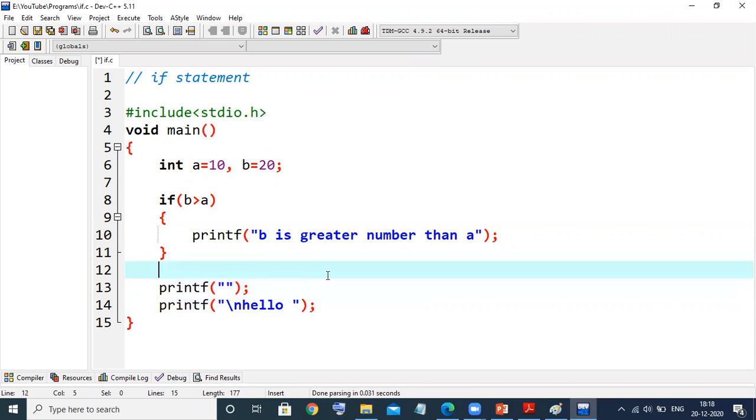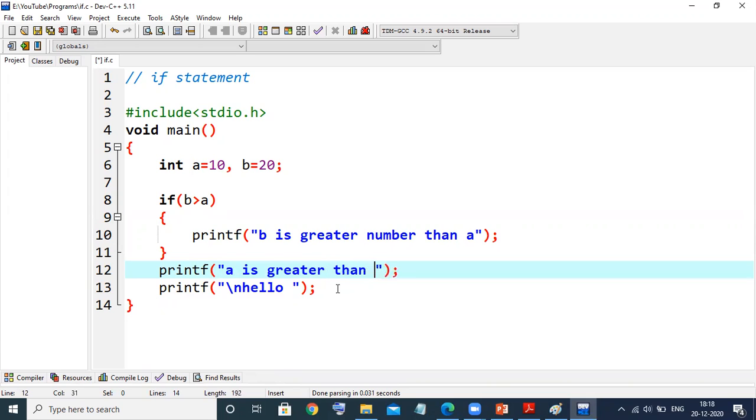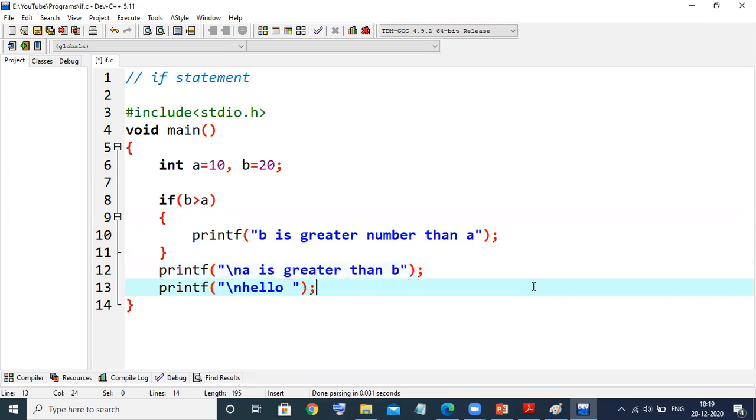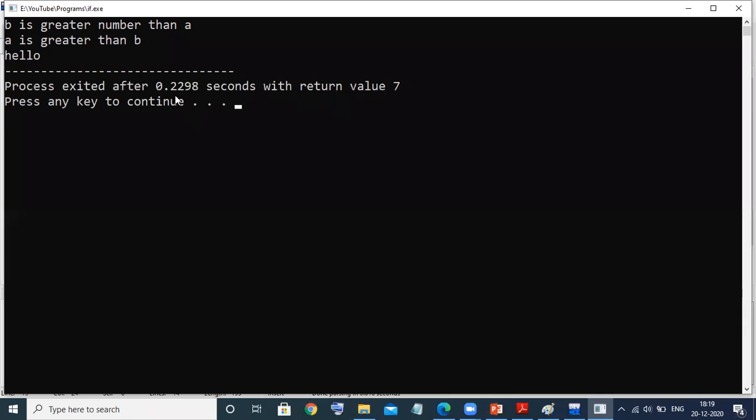But if I want to print the other side, for example, if the condition is not true, then what am I expecting? For example, here I'm expecting a is greater than b. I want this to print. Naturally, if b is not greater, then it should print a is greater than b. Okay, now we'll check it out. If I execute this, now this is the drawback of your if statement.